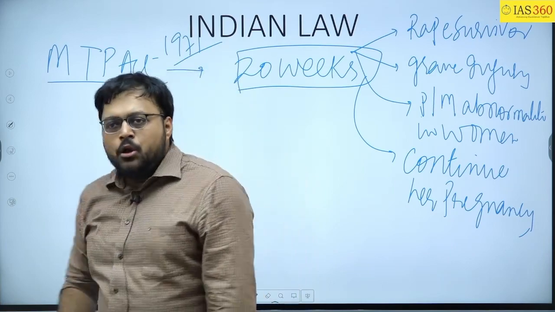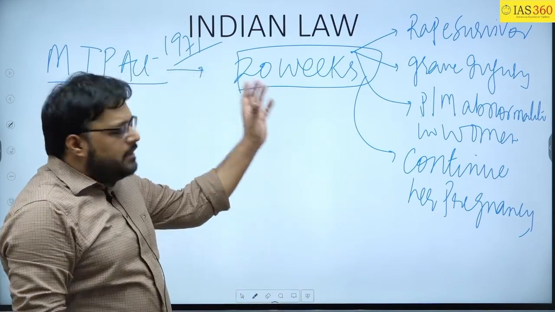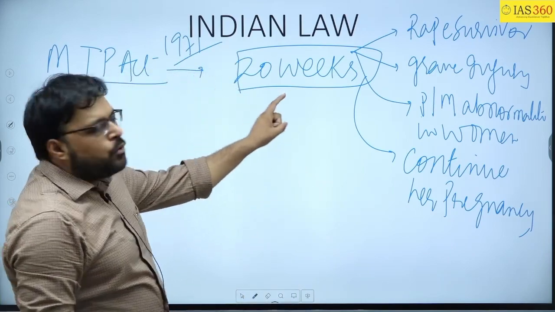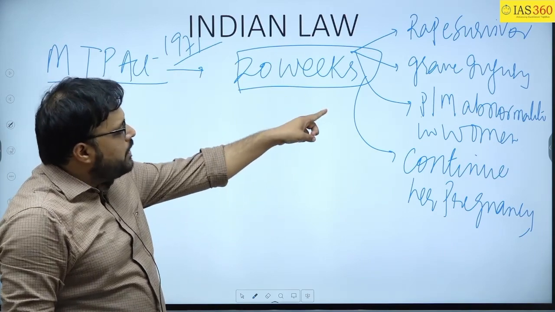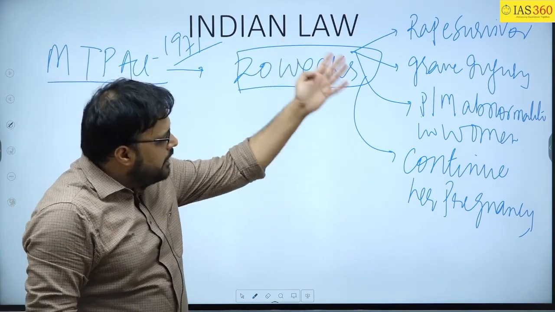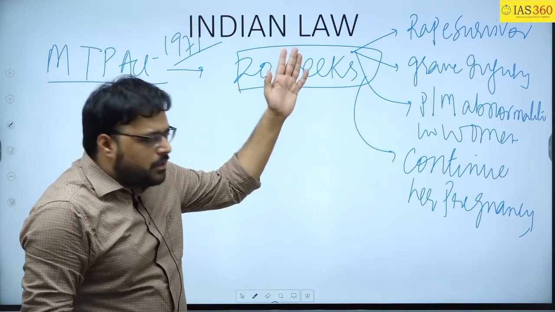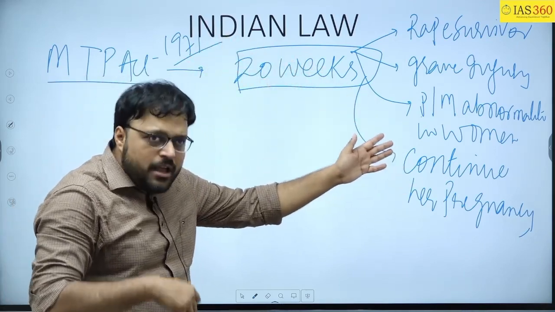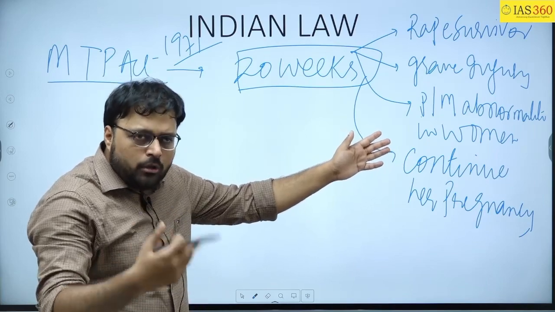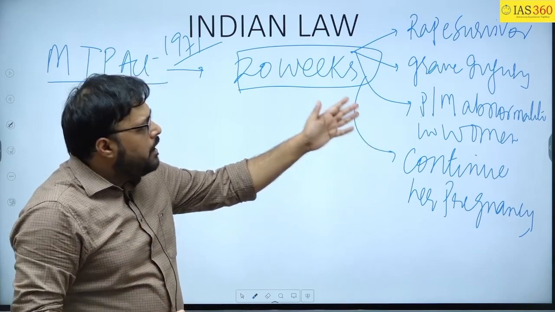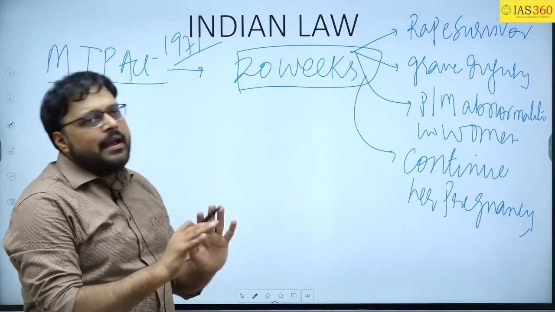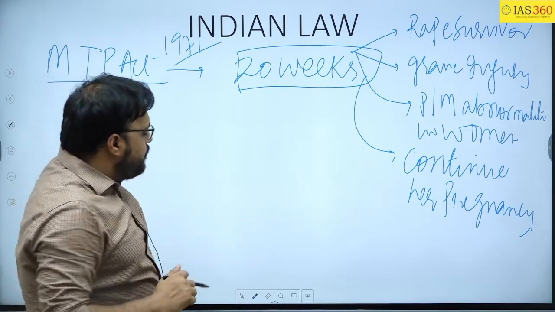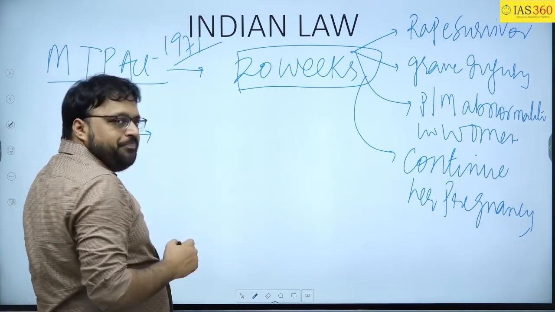Now as per this act, women cannot go for abortion after 20 weeks, no matter whether there is a grave injury to her life, whether there are abnormalities in the child, whether there is a change in her status because of the death of her husband, or because she is a rape survivor. Nothing can happen. So many times the matter went to the court.